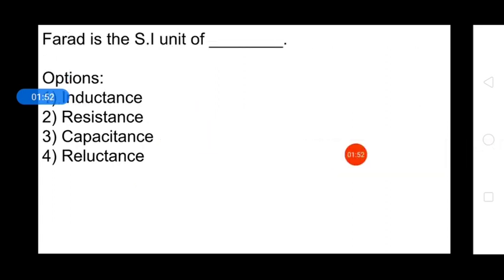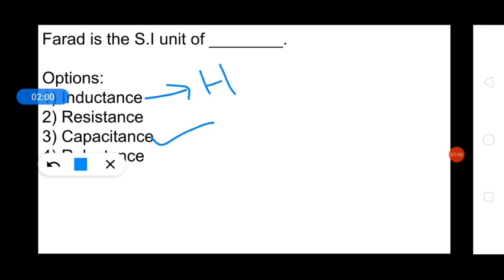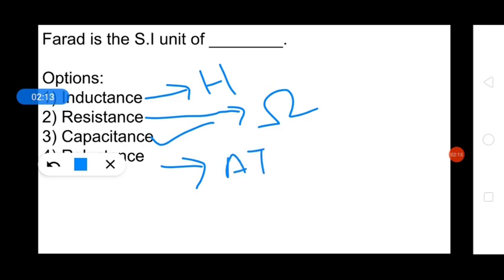Farad is the SI unit of, so Farad is the SI unit of capacitance. If we talk about inductance, the SI unit of inductance is Henry. If we talk about resistance, the SI unit of resistance is ohm. And if we talk about reluctance, the SI unit of reluctance is ampere turn per Weber. So the farad is the SI unit of capacitance.